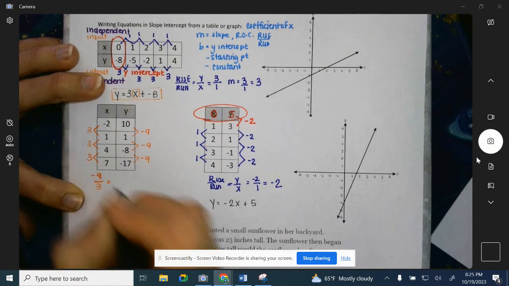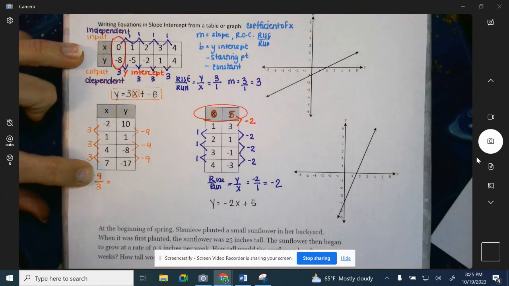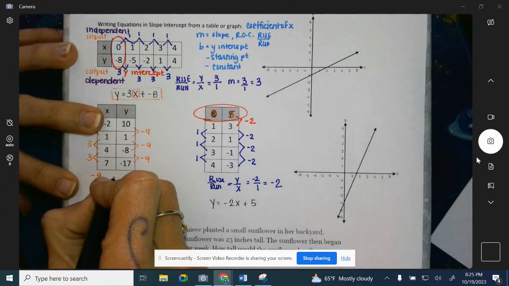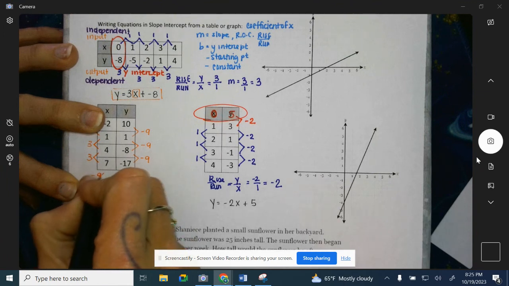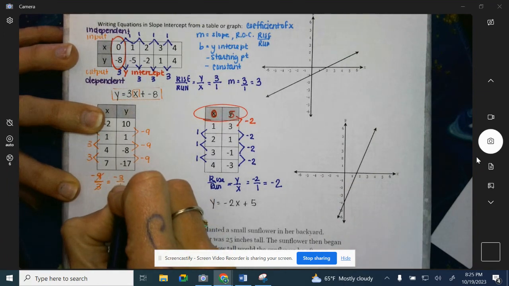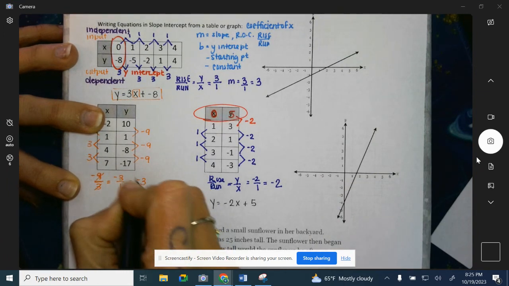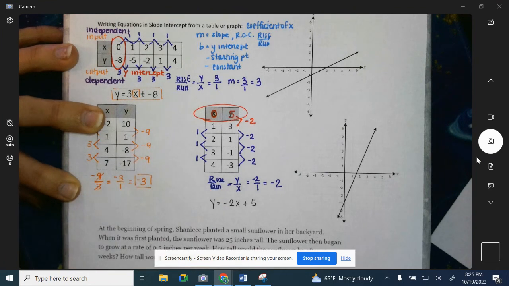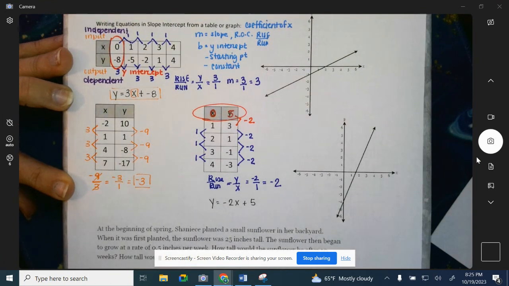We're in high school. We always want to reduce. 3 goes into 9 3 times. So it's going to be a negative 3 over 1 because I divided them both by 3, which again is going to give us a negative 3 as our slope. So that's our m value. We are missing our y-intercept.